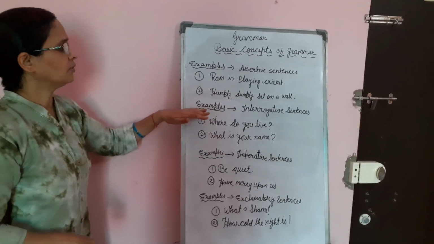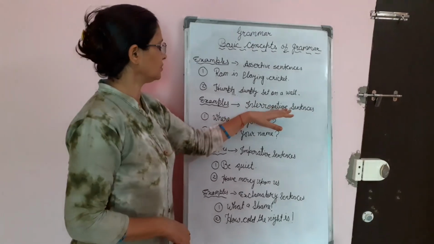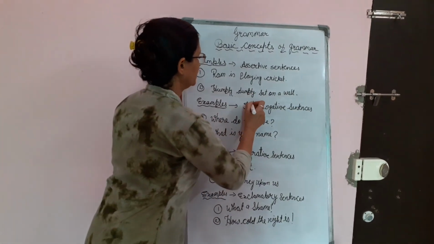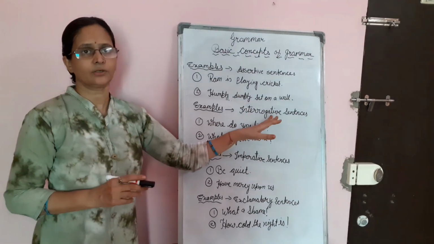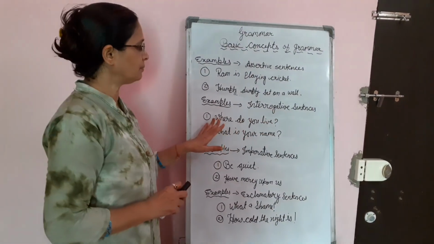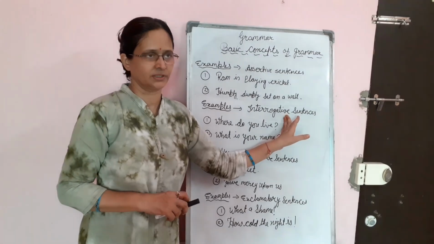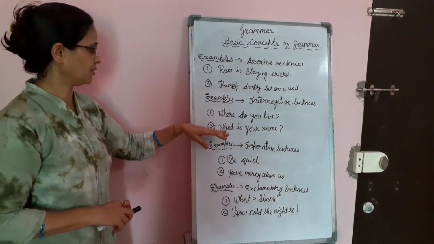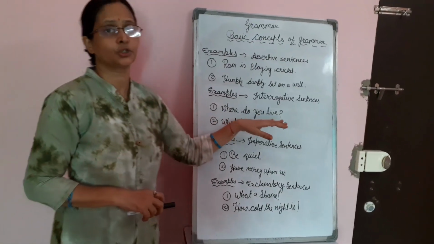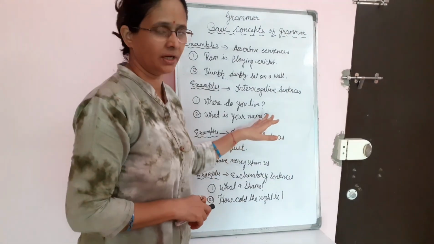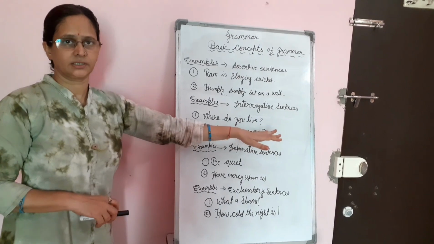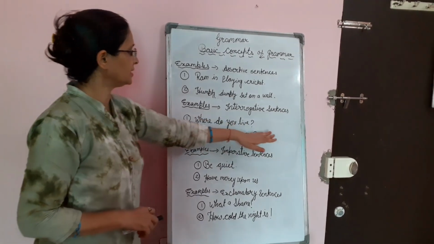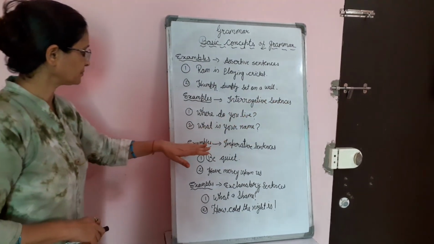Number 2, I am going to tell you the examples of interrogative sentences. Number 1 example, where do you live? When the question is asked, you have to put the question mark at the end of the sentence. Second example of the interrogative sentence, I would like to tell you, what is your name? The question is asked. Here it is clear that it is an interrogative sentence.